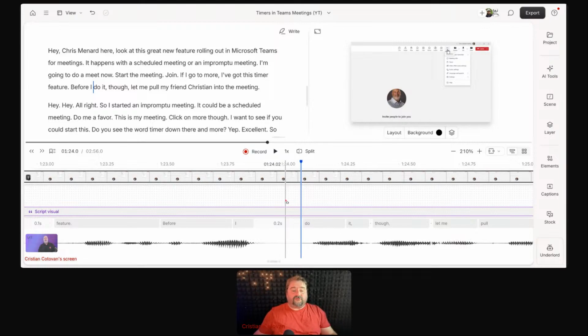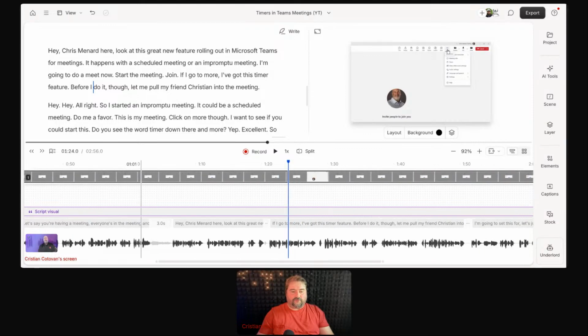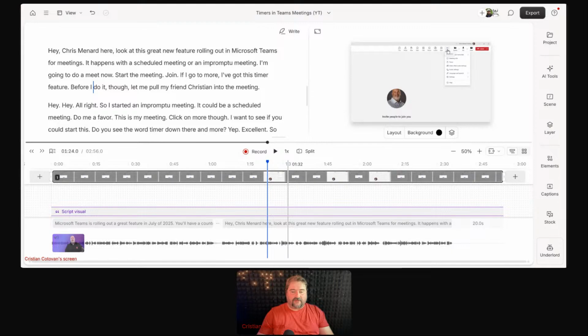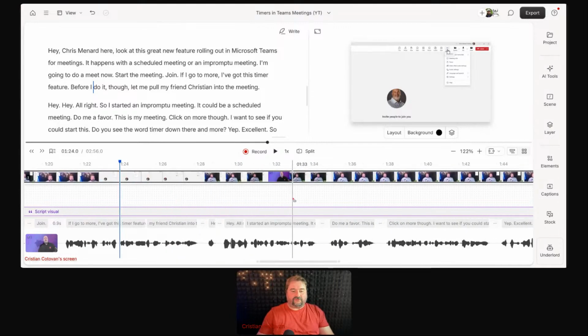If I need to zoom in and out, making the timeline show more or less, I will use the Command or Control key on Windows. Hold down the Command key and move the wheel on the mouse. If you pull back, you're going to zoom out, and if you push forward, it's going to zoom in.